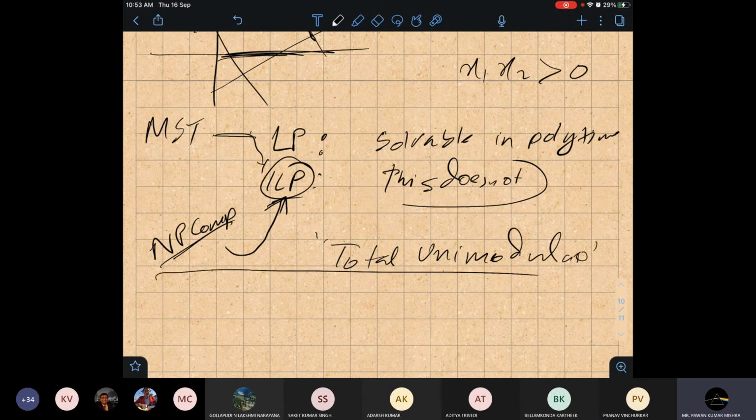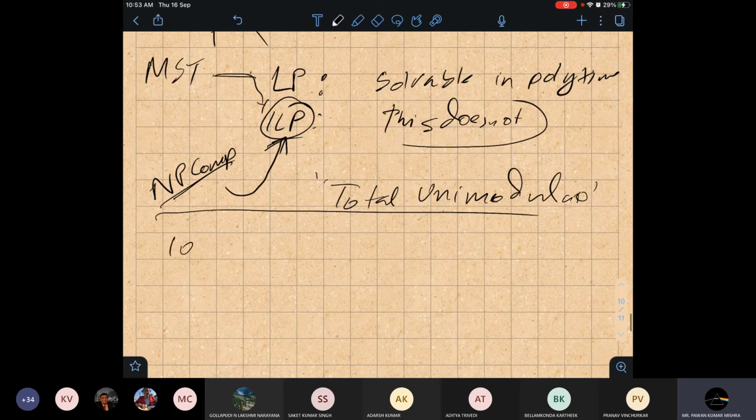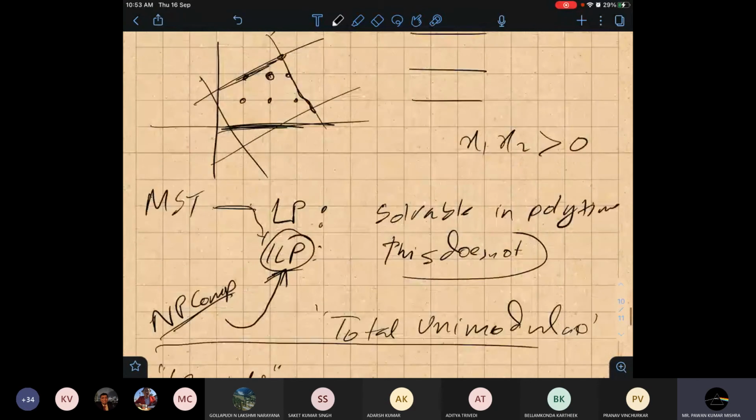Please ask a question on this, because I have about 10 minutes with me, and I will explain one more concept. I got 2 classes for this, so I cannot complete every concept in 2 classes, but still I'm trying my best. Any question?